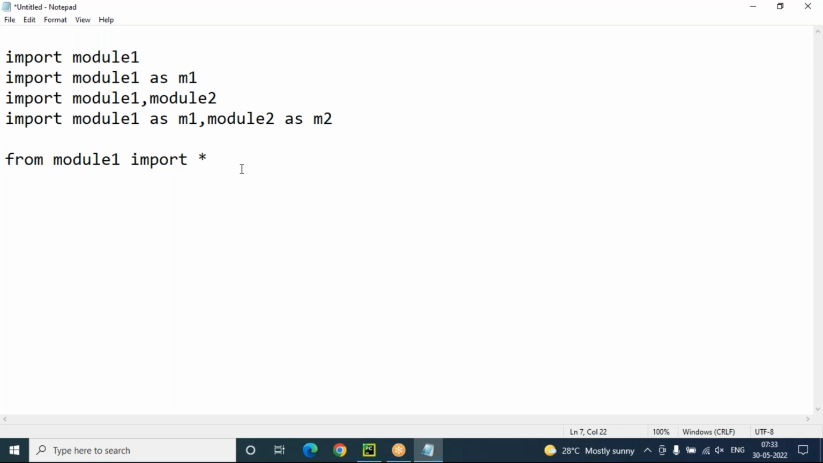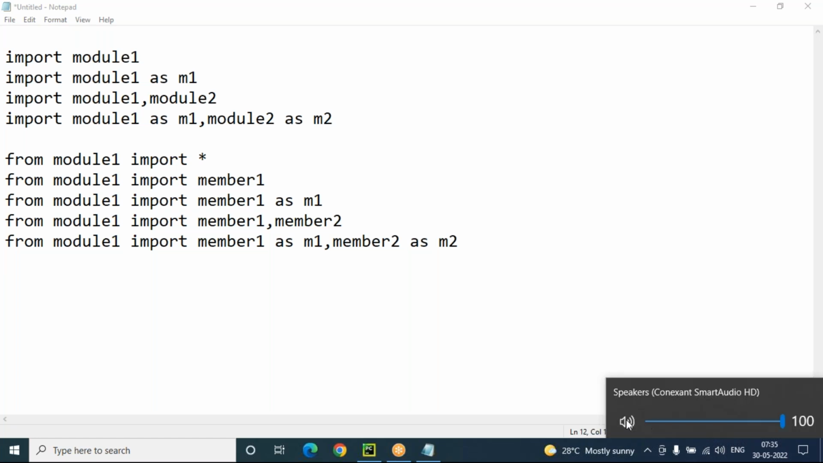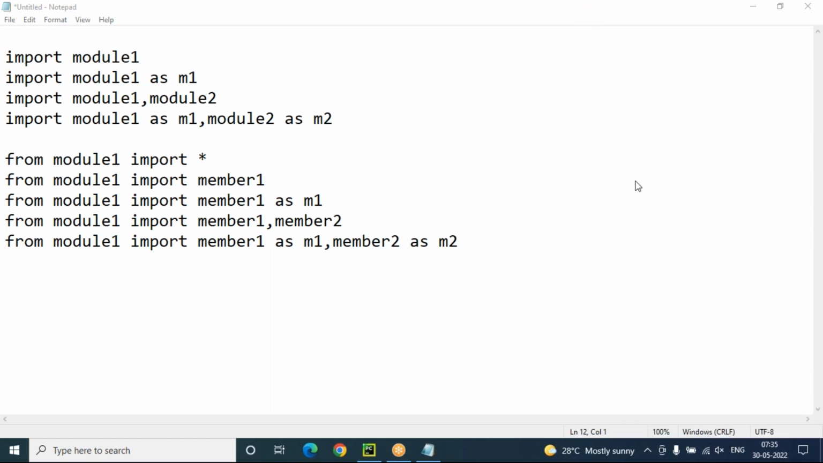From module one, import... Can you hear me now? There is some network issue. All of a sudden it is disconnecting, again reconnecting. Okay.